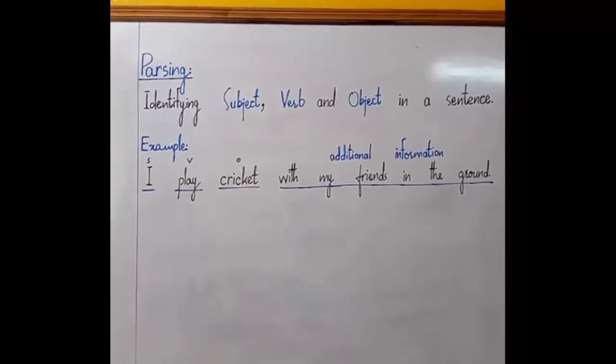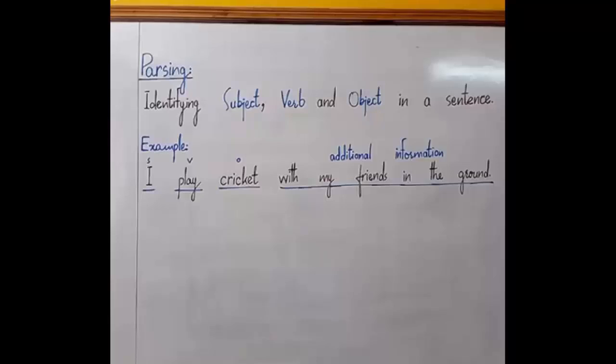We can see I is the subject of the sentence, play is the verb, and cricket is an object in the sentence. Whatever is remaining apart from subject, verb and object, we call it additional information for our own understanding. So when you can parse subject, verb and object in a sentence, your 50% problem is solved. Now you can go on to converting this sentence into passive voice further with the remaining 4 rules.